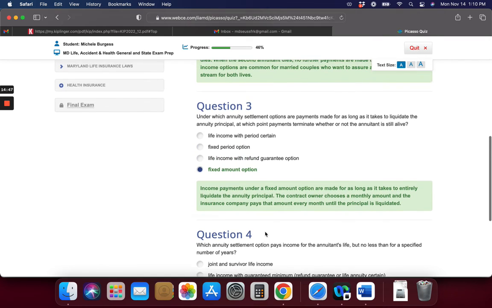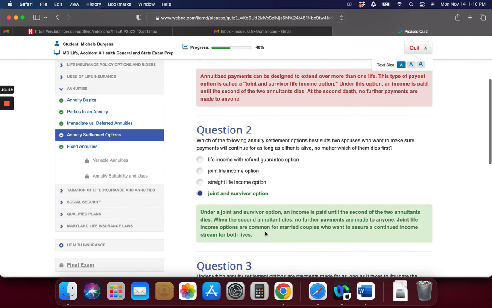So these are some of the questions that are important for the tests that you're going to take if you want to become an insurance agent. We're going to go over fixed annuities next.